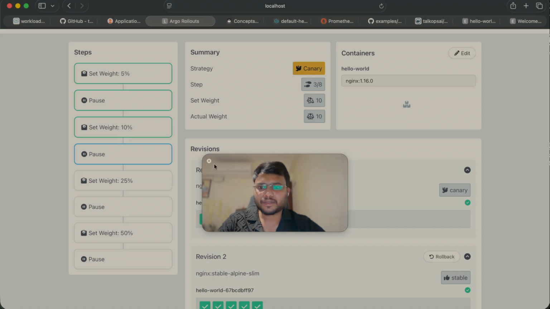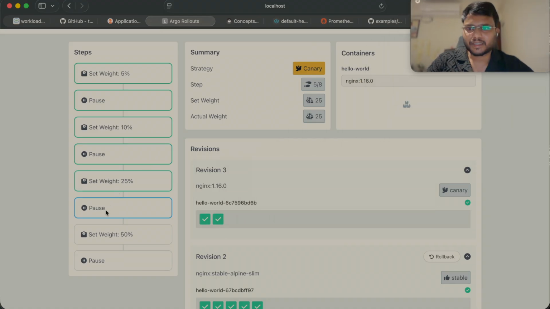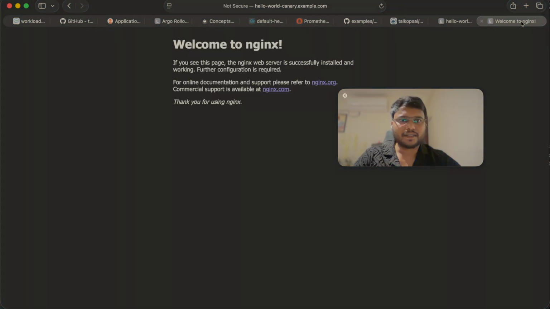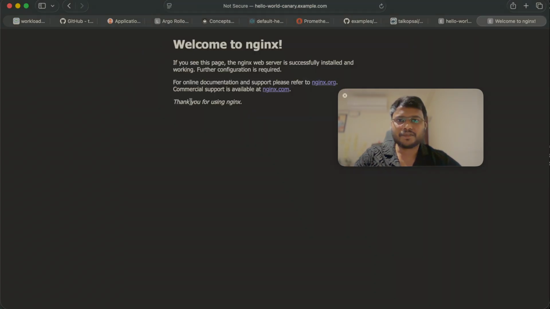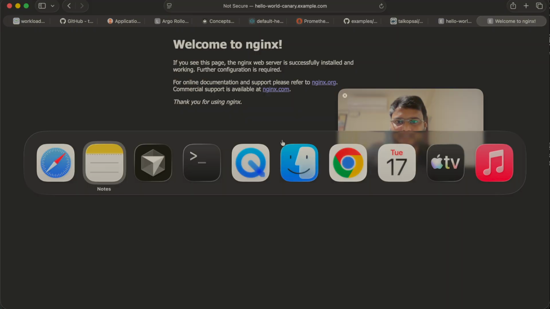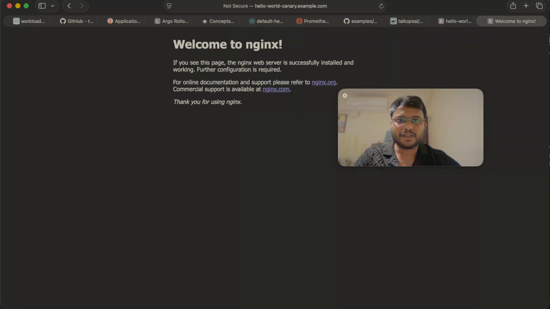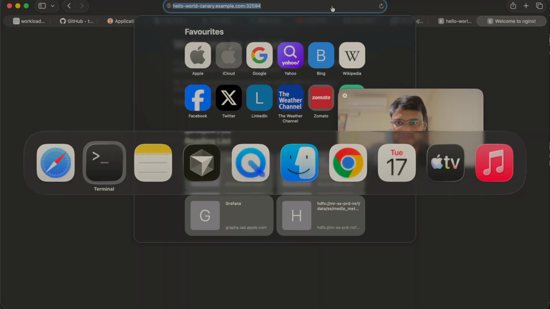Again we'll go to the rollout and now it has been paused at 50%, right? Only 50% is remaining. And if we keep hitting this page, then we will see that at a given time the traffic will be served either via the V1 or V2 version. Just keep this in mind while configuring Canary based deployment: at a given time the traffic will be served via 2 versions.